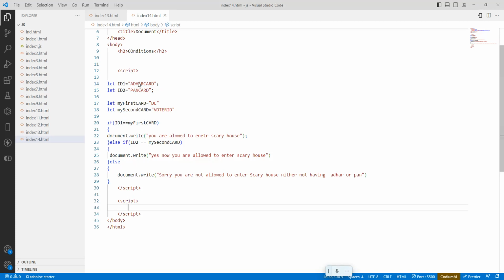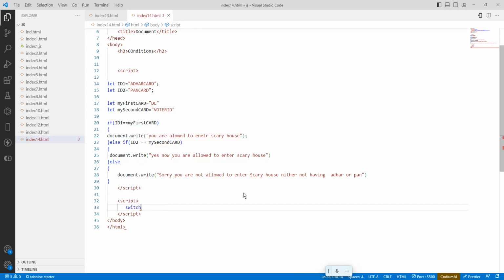The first condition is to show the ID proof, the Aadhaar card. If you have an Aadhaar card, then you are allowed. If you don't have an Aadhaar card, at least show any PAN card or something. Even if you don't have a PAN card, then you are not allowed to enter. So if you have the Aadhaar card, then go into the park or house or whatever. Now the switch will come.